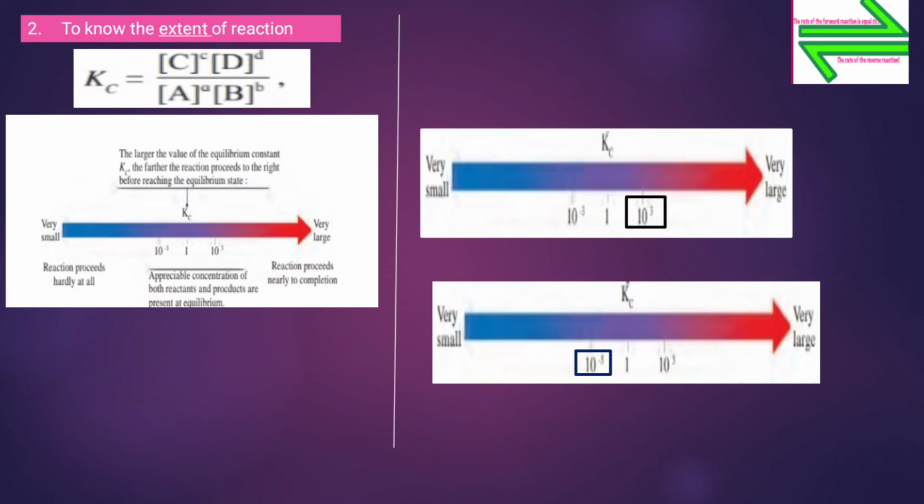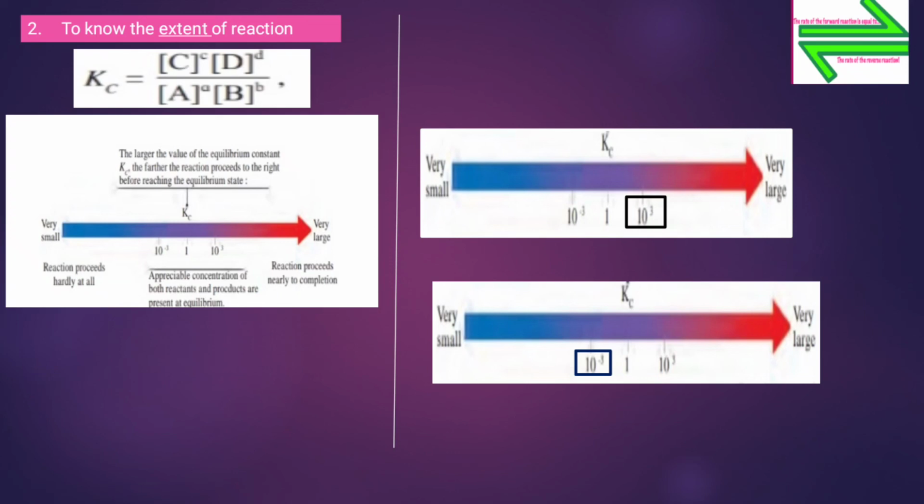Now here, the larger the value of equilibrium constant Kc, the greater the reaction proceeds to the right before reaching the equilibrium state. Now if Kc is greater than 10 raised to 3, okay, then there is majority of product and reaction is almost completed.